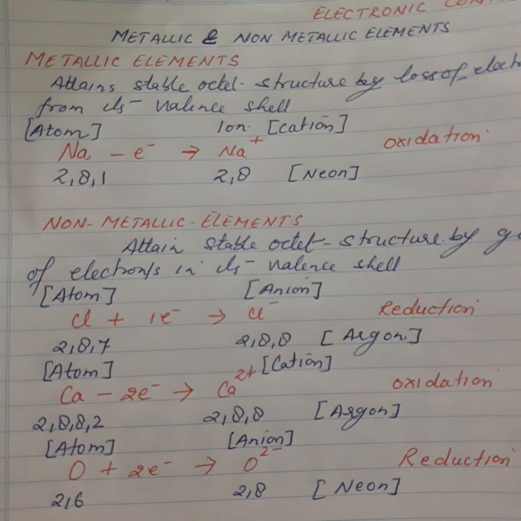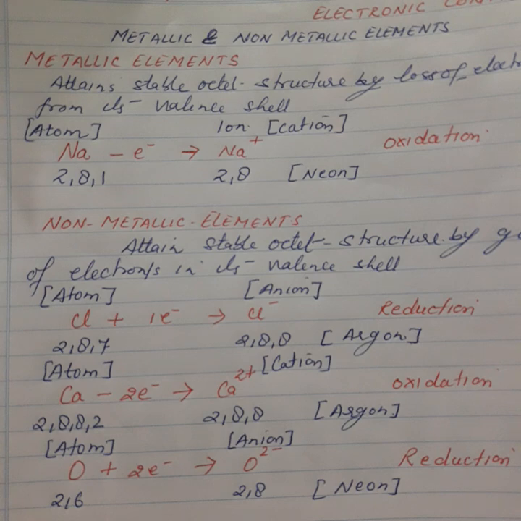Okay. Then chlorine. In order to obtain stable electronic configuration, a non-metal gains electrons in its valence shell. See, the electronic configuration of chlorine is 2 8 7. One short of octet, so it will gain one electron to form the chloride ion with the electronic configuration 2 8 8, as of argon.